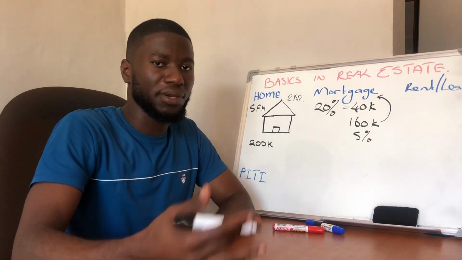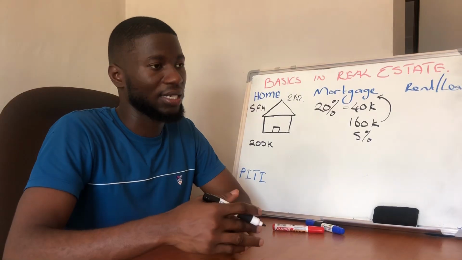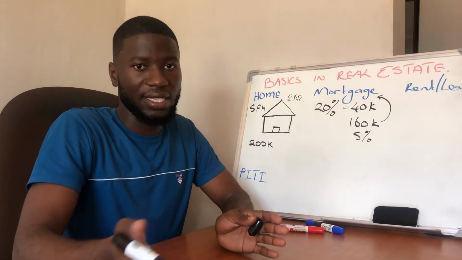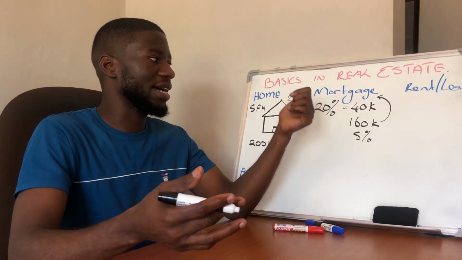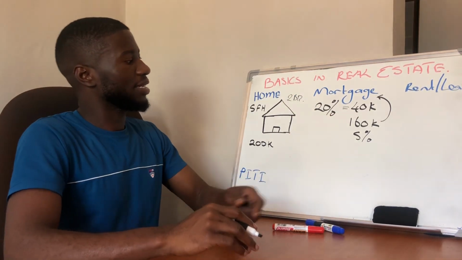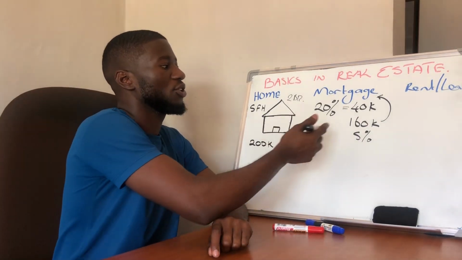For a specific period of time. So it can be 15 years, it can be 30 years, sometimes it could be 10 years. So it will depend on how the bank structures their loans. So in this case, they say, okay, you're going to pay this after 30 years, okay? So that is your mortgage.